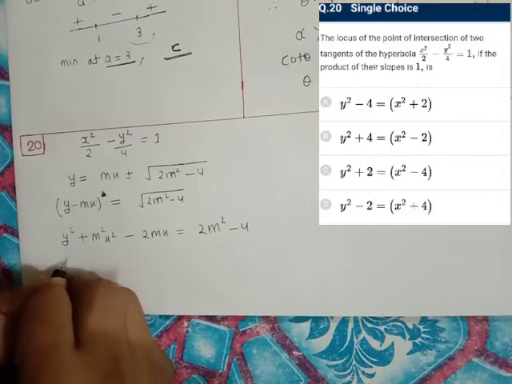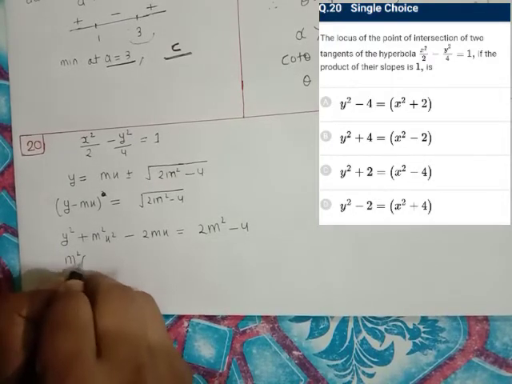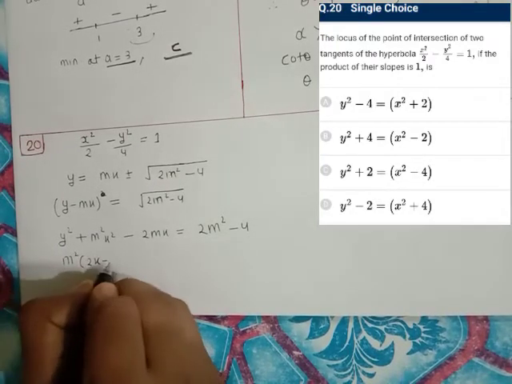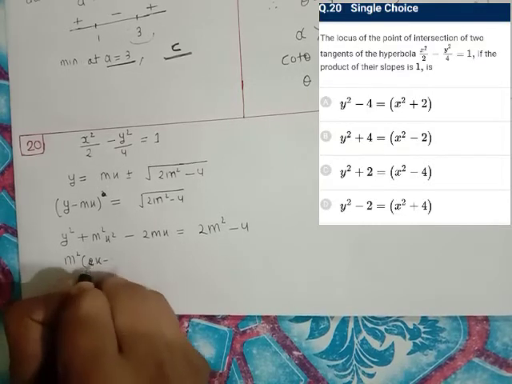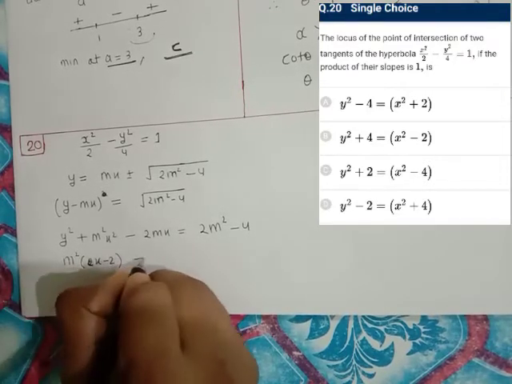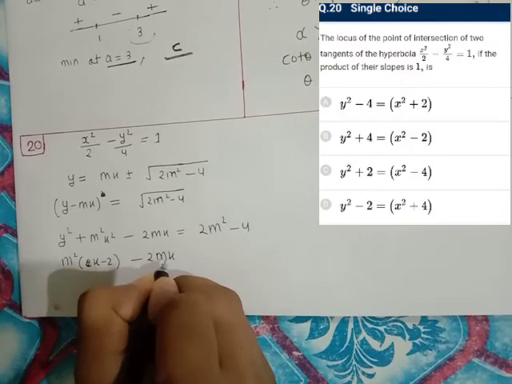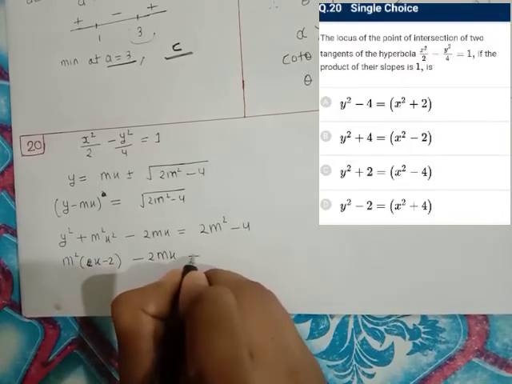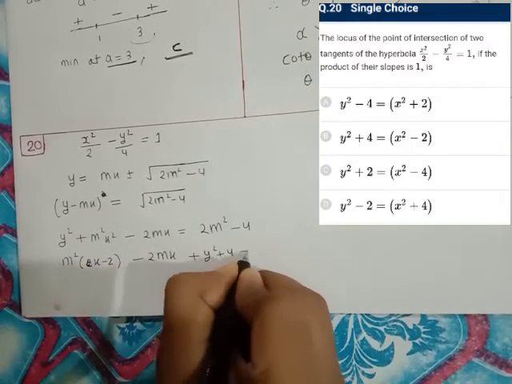So it becomes m square times (x square minus 2), minus 2mxy, plus y square plus 4 is equal to 0.